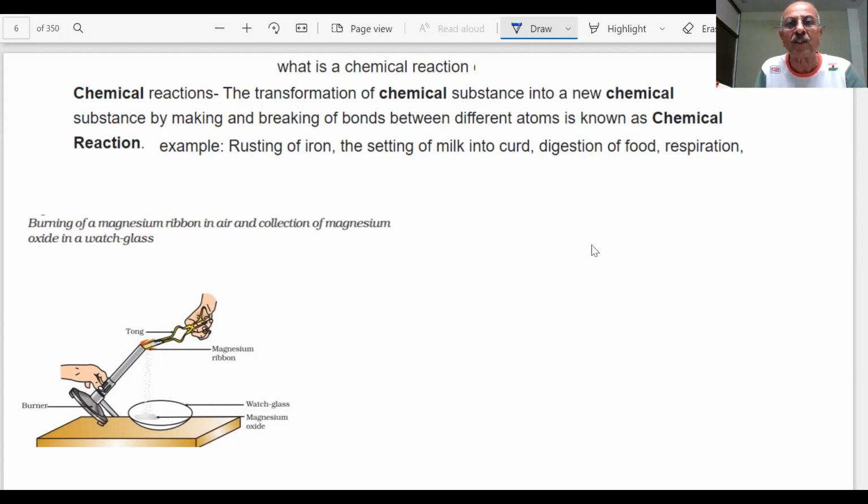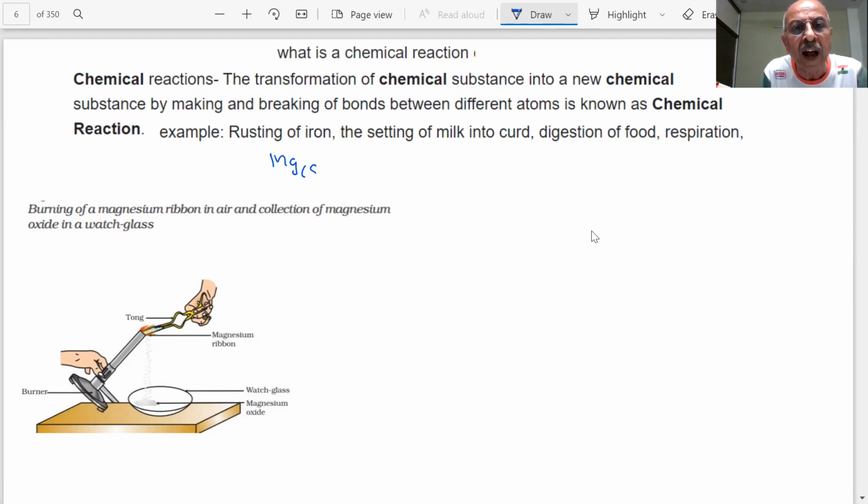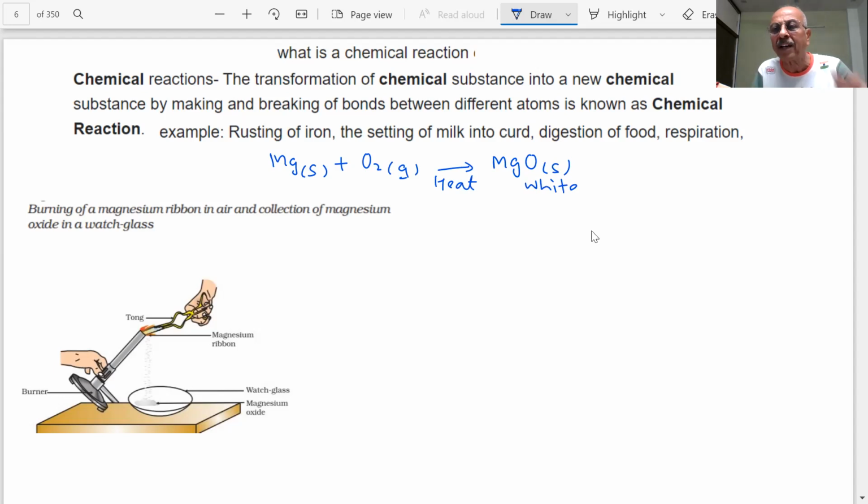Let us take some examples of the chemical reaction, students. Here I am talking of burning of magnesium ribbon in air. Students, if you have a magnesium strip and you burn it in air, air has got oxygen. What will happen? Magnesium will react with oxygen of the air on heating, and you will form a new substance which is white in color. So this is an example of a chemical reaction. Magnesium reacts with oxygen to form magnesium oxide. Oxygen is coming from the atmosphere of the air.